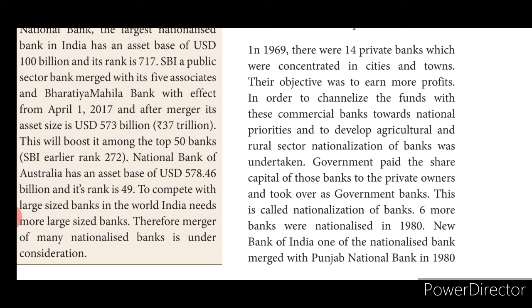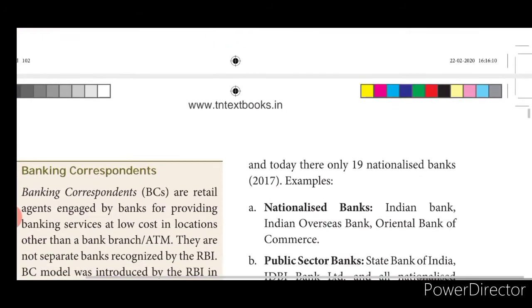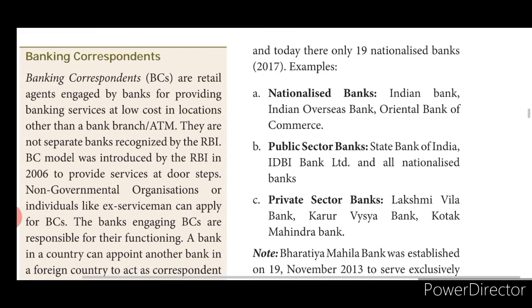Okay, 6 more banks were nationalized in 1980, and New Bank of India, one of the nationalized banks, merged with Punjab National Bank in 1980. Today there are only 19 nationalized banks. That is 2017, we had only 19 nationalized banks. Now it has changed. Currently, so many banks have got clubbed, right? Everything was changed by the government only.